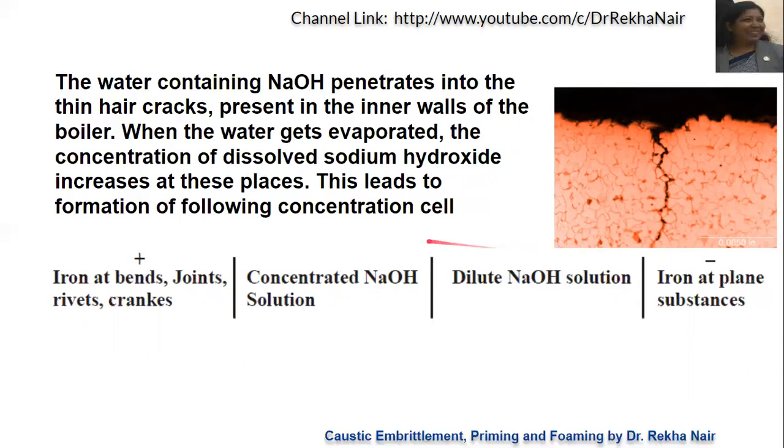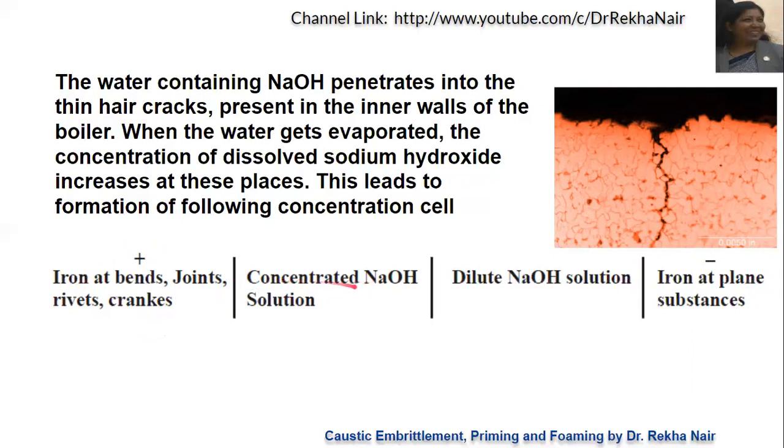Now see, the cell formation will be like this. As I have explained, generally this type of situation occurs at bends, joints, rivets, or cracks, all the areas where there is a possibility of formation of higher concentration of sodium hydroxide, where the metal iron is in contact with the highly concentrated sodium hydroxide.